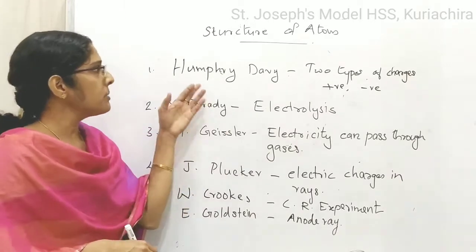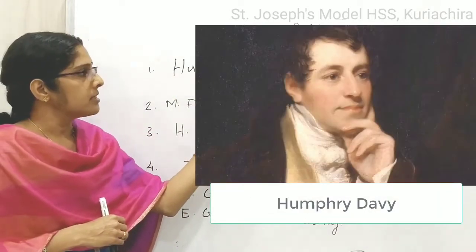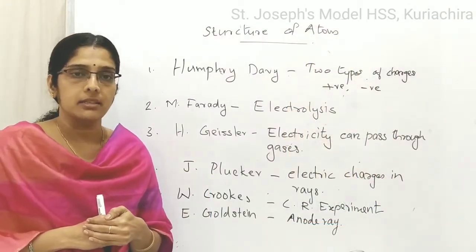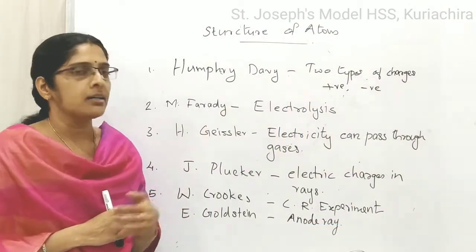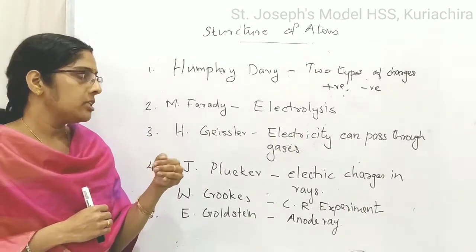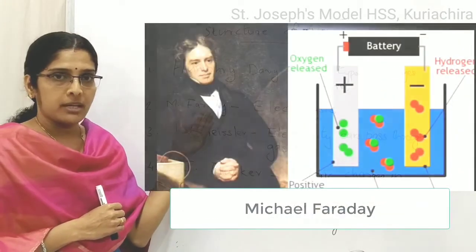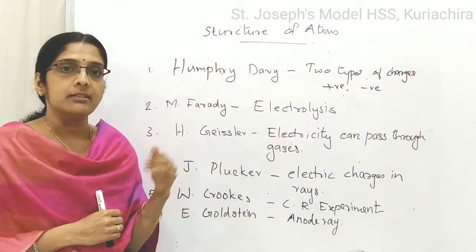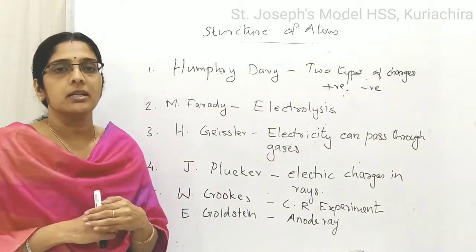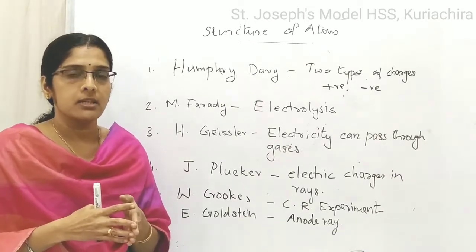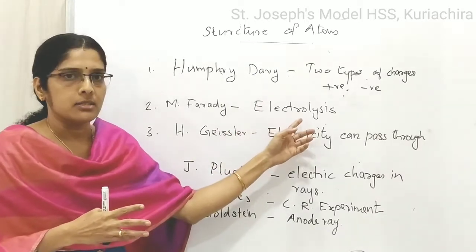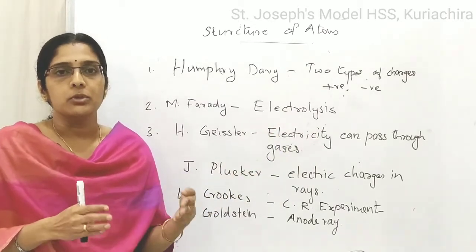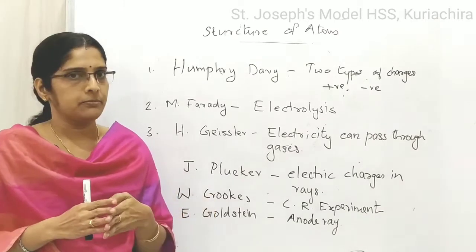Okay, starting from Humphry Davy. Humphry Davy discovered that there are two types of electric charges present in substances, positive charge and negative charge. Later, Michael Faraday. Who is Michael Faraday? He is the father of electricity. He discovered that when electricity passes through a liquid, it will separate it into its components. That process is called electrolysis. For example, when current is passing through water, it will decompose into hydrogen and oxygen.